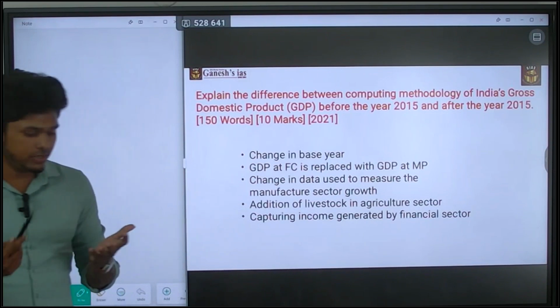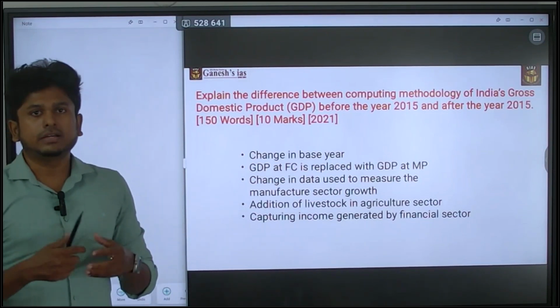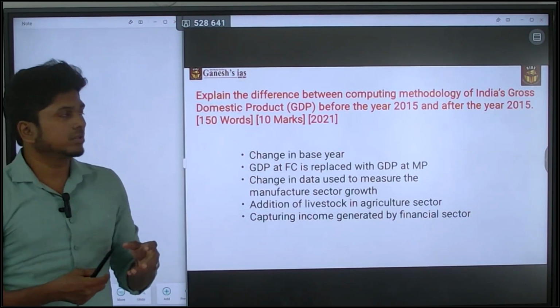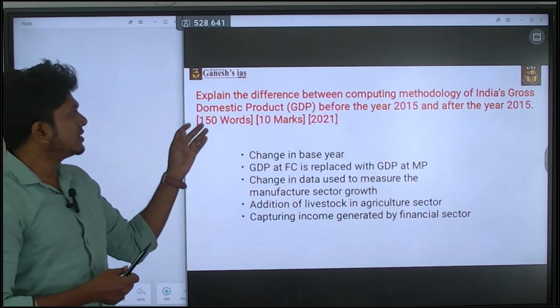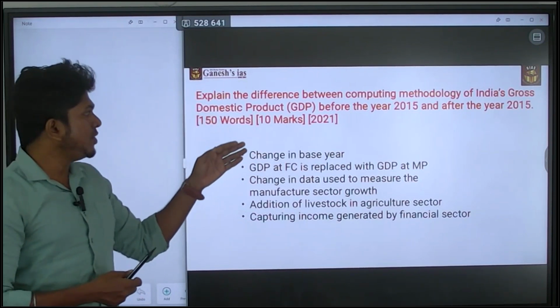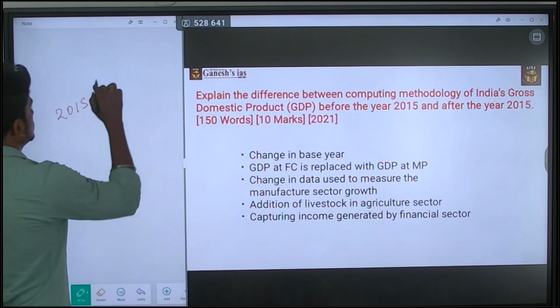They didn't use terminology like critically analyze or critically examine. It is very simple: explain the difference. What is the change in methodology of computing the GDP before 2015 and after 2015?